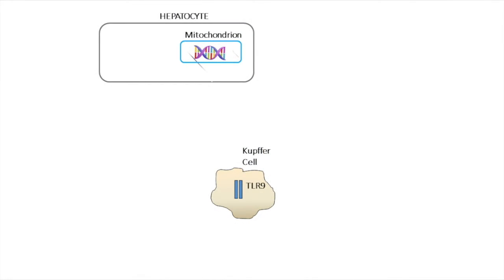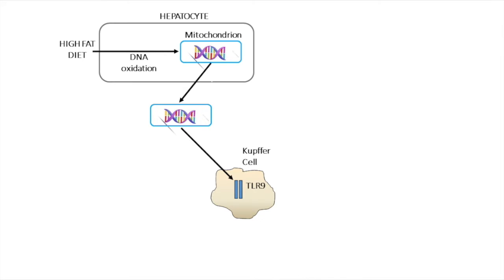Our hypothesis for this work was that mitochondria inside hepatocytes are at risk of oxidative stress, and that with a high-fat diet that is prevalent in developed countries, this results in oxidation of DNA. Oxidized DNA is known to be a ligand for TLR9, and release of such DNA into the circulation would allow it to be accessed by TLR9 on macrophages and Kupffer cells inside the liver.